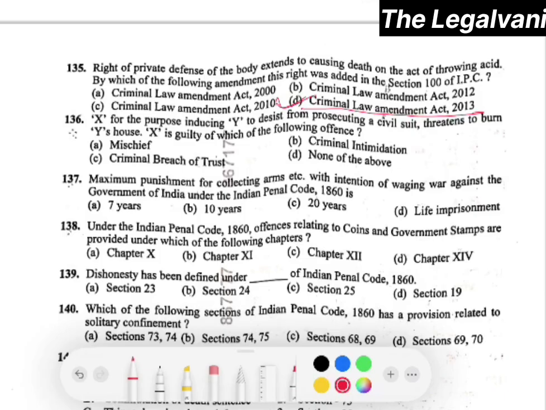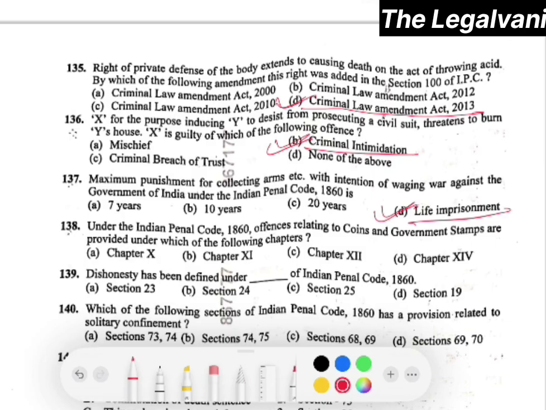Question number 136. X, for the purpose of inducing Y to desist from prosecuting a civil suit, threatens to burn Y's house. X is guilty of which of the following offenses? Here the right answer would be option number B, that is criminal intimidation. Question number 137. Maximum punishment for collecting arms with intention of waging war against the government of India under IPC is life imprisonment, right? Option number D will be the right answer.